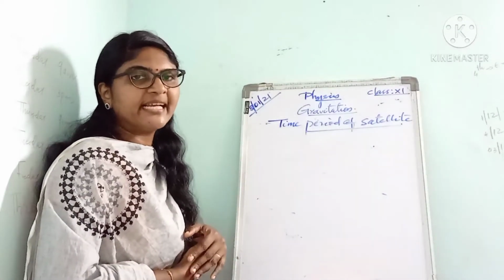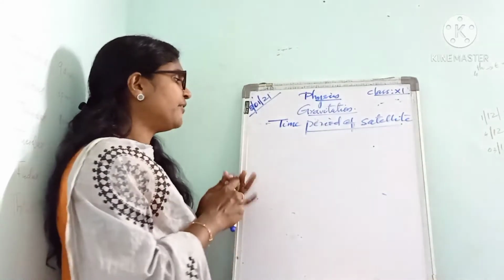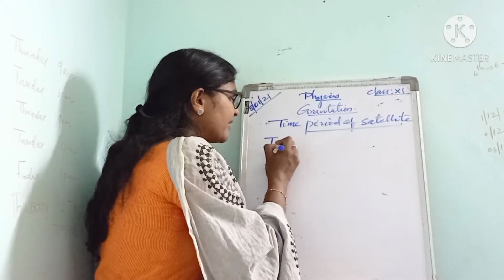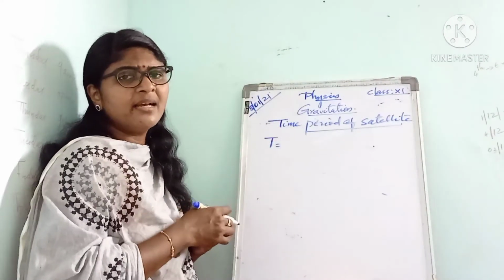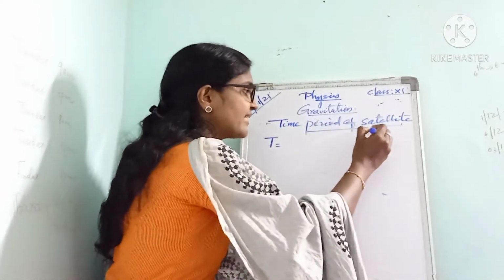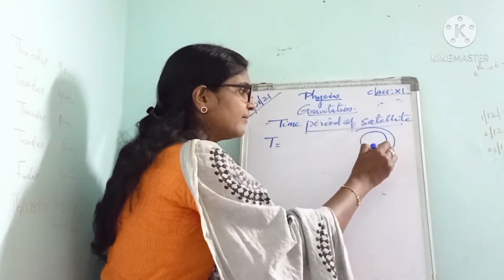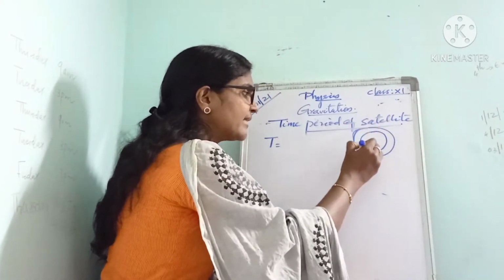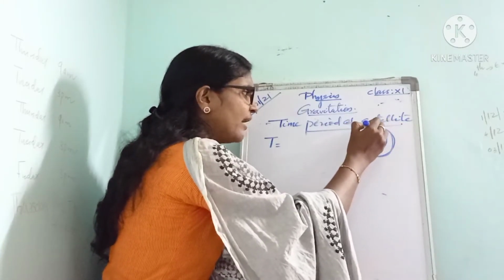Next, we have to find an expression for the time period of a satellite. Time period is distance divided by speed. Suppose the satellite revolves around the Earth in a circular orbit, where the radius is r plus h.